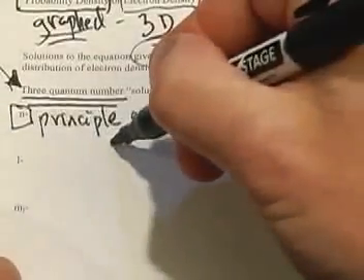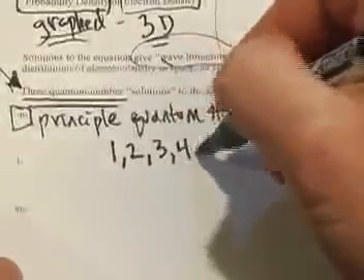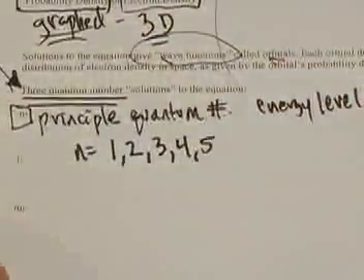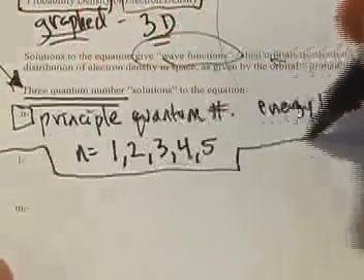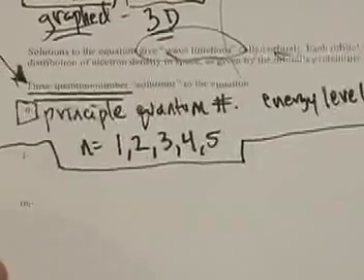The principal quantum number, letter n, has to be a whole number digit, like 1, 2, 3, 4, 5. n can equal these possible numbers depending on where the electron is. The larger the number, the further away from the nucleus the electron is.